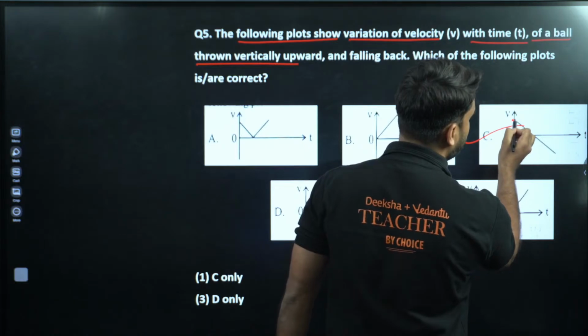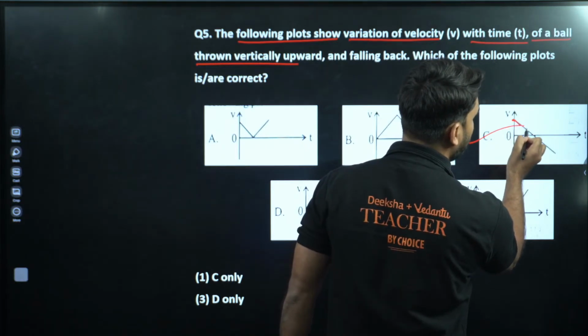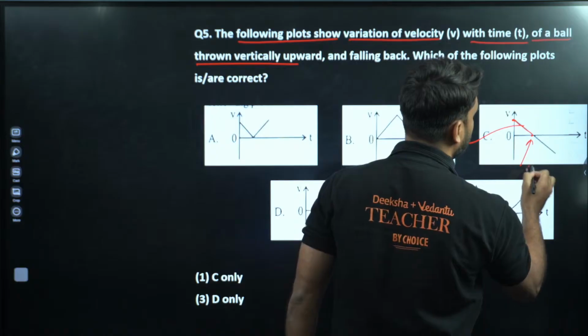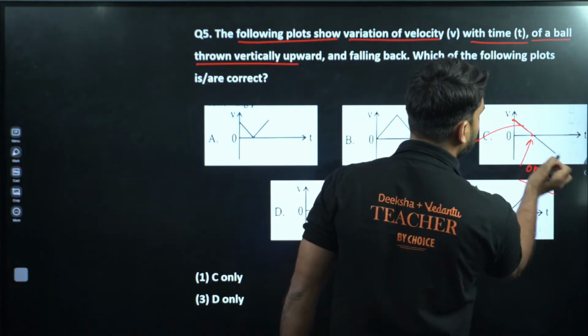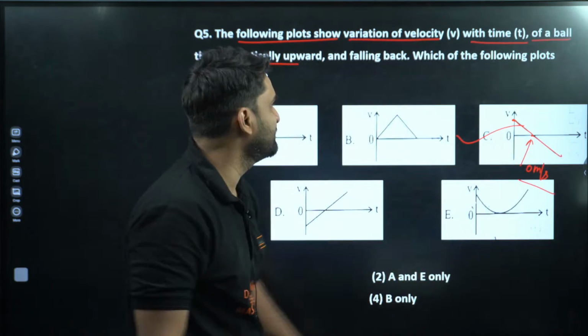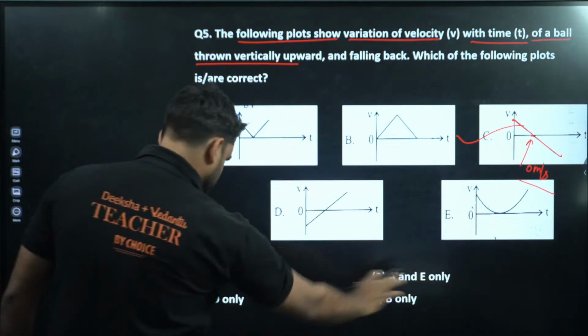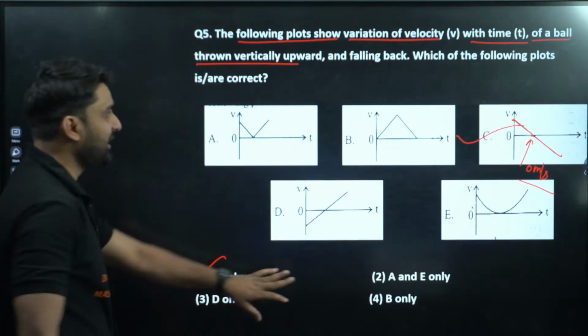Some velocity is there. Now the velocity decreases with height, and at this point the velocity will become 0 meter per second, and this is in a different direction, positive, negative. So C is the correct answer. Option C. Yes, C is the correct answer, C only.